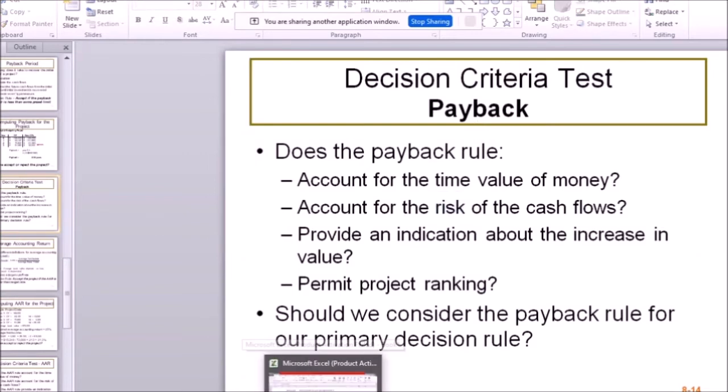So this one is really funny because this one doesn't take into account any level of risk. It doesn't take into account the time value of money. We don't do the discounting, and it doesn't even take into account all the future cash flows. It only takes into account enough cash flows to pay back, just like in our 7-year example. Even if after 7 years you get billions and billions back, it doesn't matter. If you can't pay back in 5 years, that's all that matters.